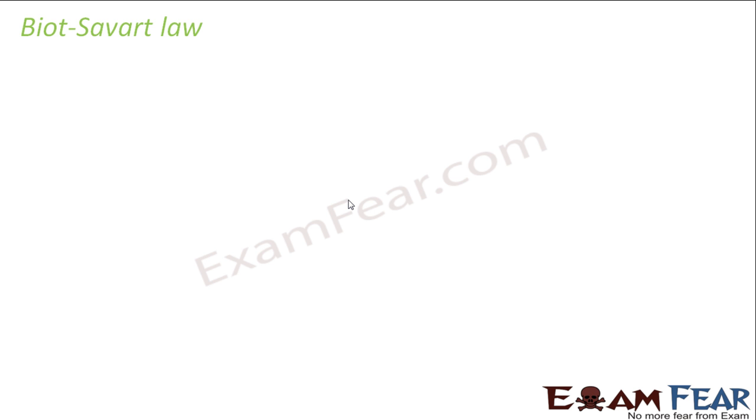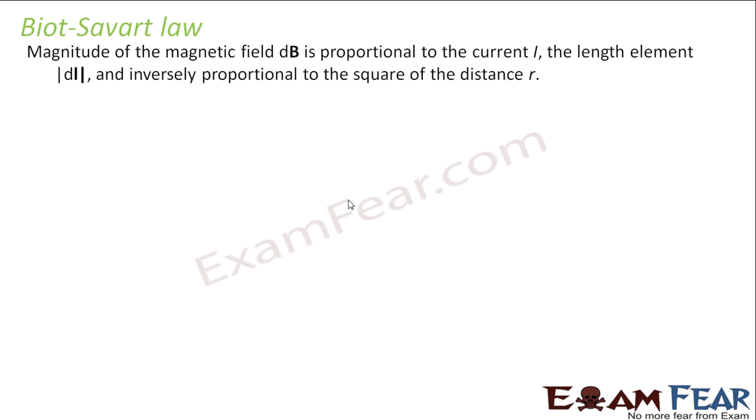So for that came up the Biot-Savart law, which tells us that the magnitude of magnetic field is proportional to the current I, the length element dl, and inversely proportional to the square of the distance r. Now what is this? Let us suppose I have some conductor carrying current.